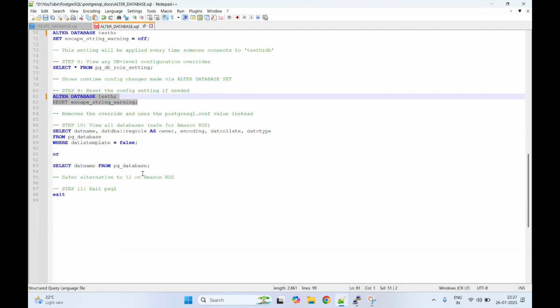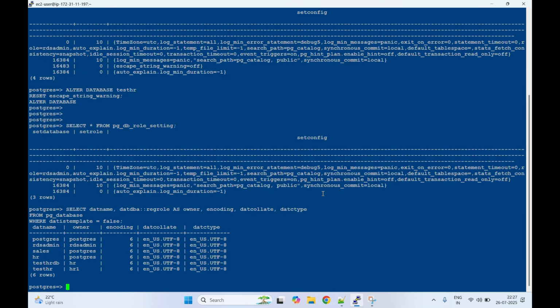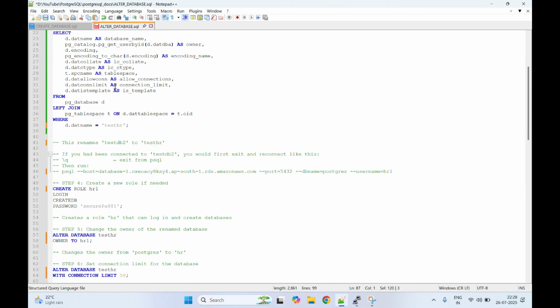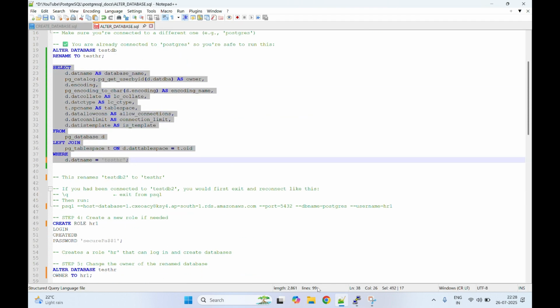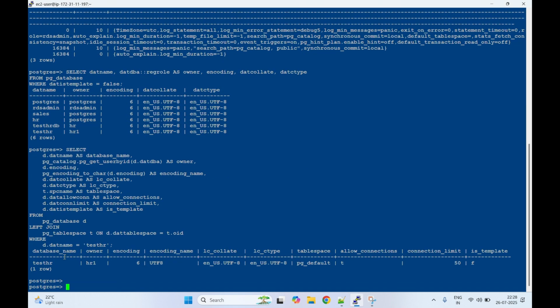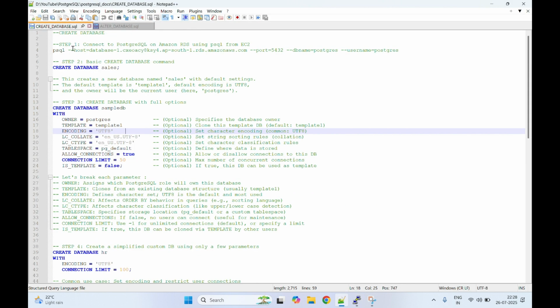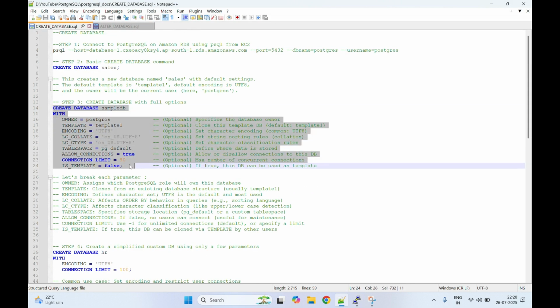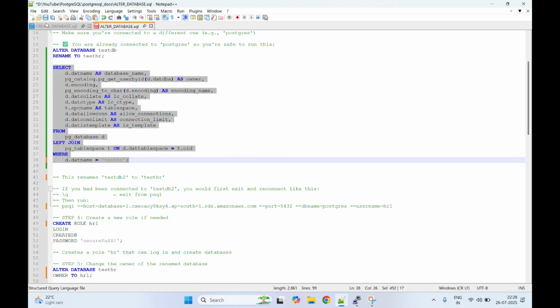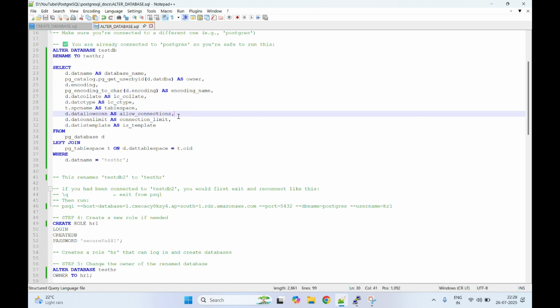So like this you can do the alteration, and you can check the complete database details, how many databases are available. So testhr we created and renamed, and we assigned the ownership and changed the configuration and connection limits. Let me just show you another output again to make it clear. See, the test database we created and renamed, and we changed the ownership, the encoding, and the connection limit from -1 to 50. So the idea was, previously we created a database with these settings, and in case you want to alter those settings, you can do that using alter database. I hope you find this video helpful.